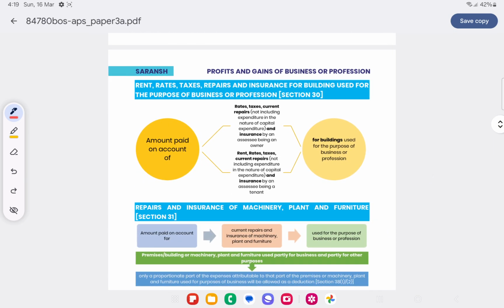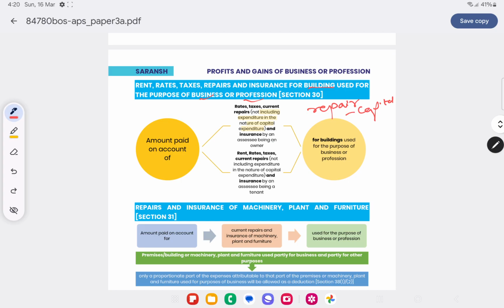So the first section is section 30, which covers rent, rates, taxes, repairs and insurance for buildings used for the purpose of business or profession. Now, rents, rates, taxes, current repairs and insurance. My doubt is, what if I am doing a repair and it is in the nature of capital expenditure? Will it be considered as an expense? No. Repair should be in the nature of revenue, current repairs, not including expenditure in the nature of capital expenditure. It should not be capital expenditure, then such can be taken as a deduction.